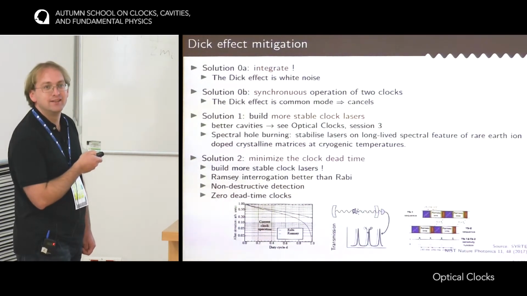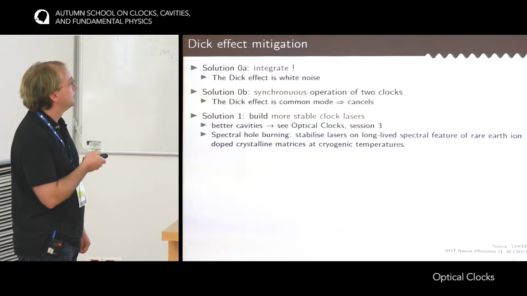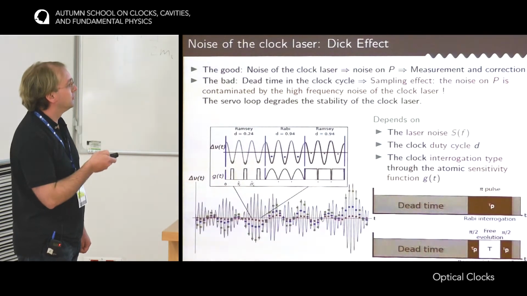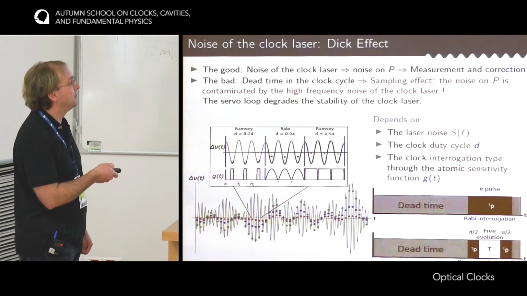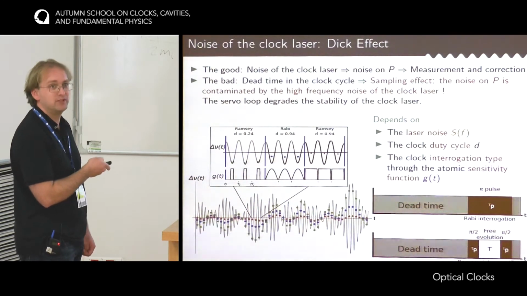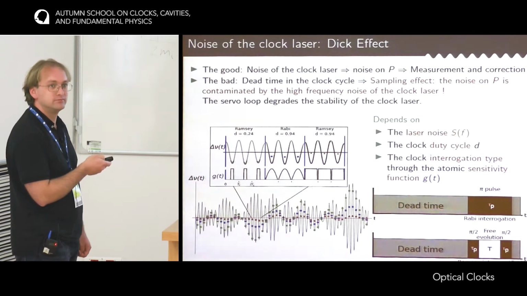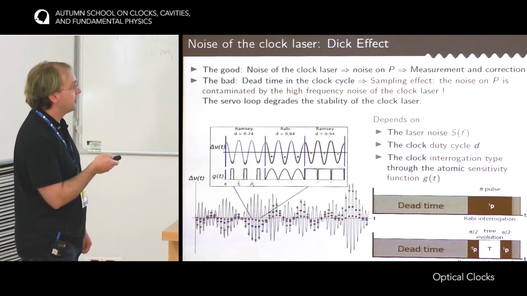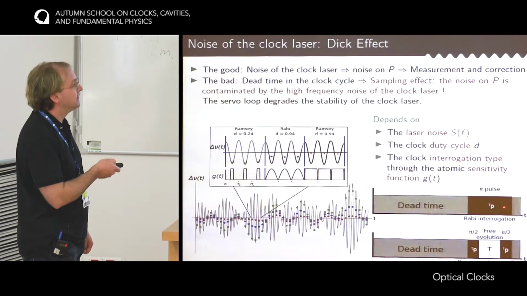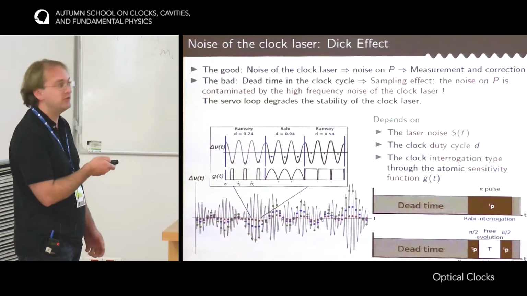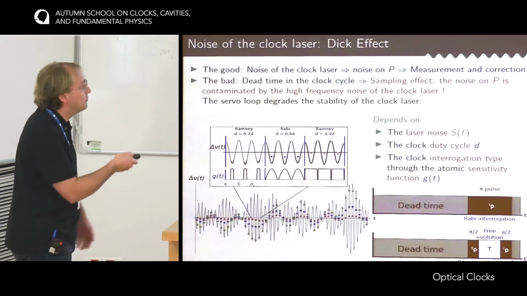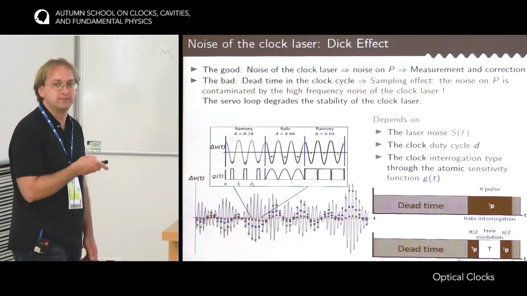Yes? Rabi interrogation, you mean a continuous Rabi? Continuous monitoring, or is it also? Yes, so Rabi interrogation, we drive a pi pulse on the atoms for a given time, but Ramsey is the same duration, but with a free evolution time T. It's not continuous monitoring of fluorescence, which is impossible, but in principle it would be possible, maybe. Well, the point is that with the Rabi interrogation, basically here and here you don't really monitor the frequency because the atoms are not sensitive. Okay, but on top of that, there is a dead time in the two cases.